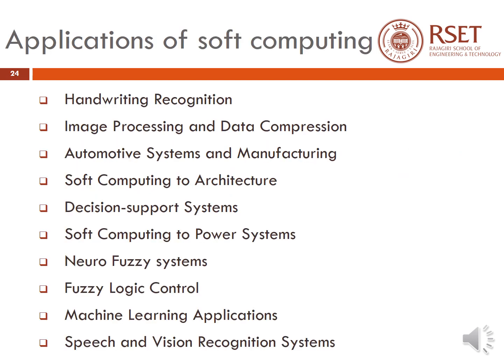So, by concluding, we can say that the applications of soft computing will actually be a culmination of the applications of neural networks, fuzzy logic, and genetic algorithms. And some of the applications would be handwriting recognition, image processing and data compression, automotive systems and manufacturing, soft computing architectures, decision support systems, soft computing to power systems, neuro-fuzzy systems, fuzzy logic control, machine learning applications, and speech and vision recognition systems.